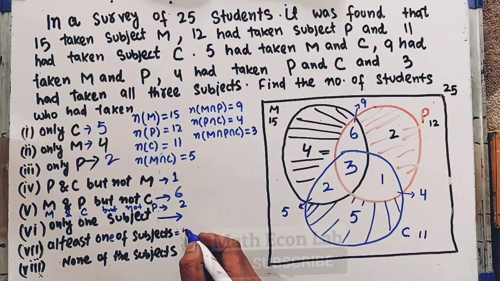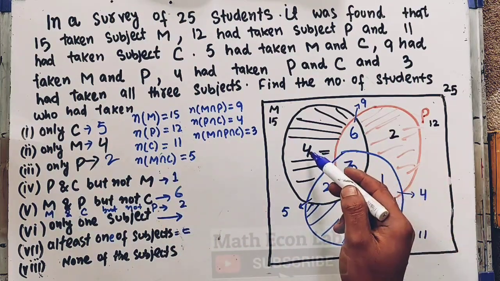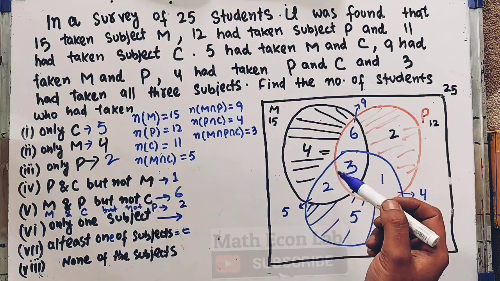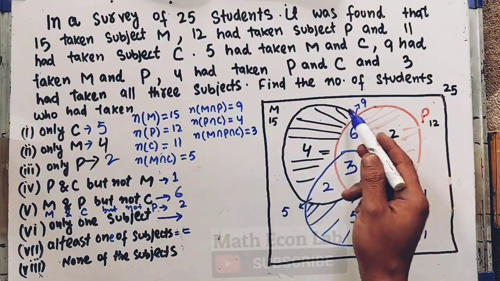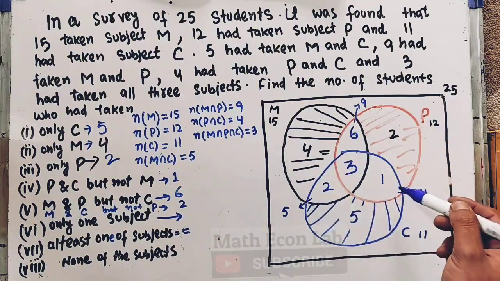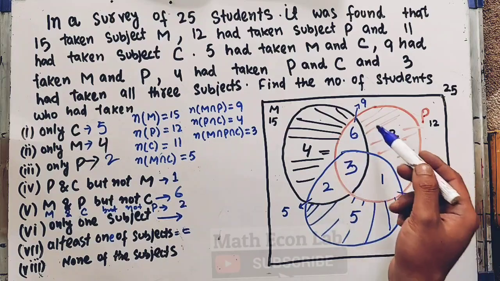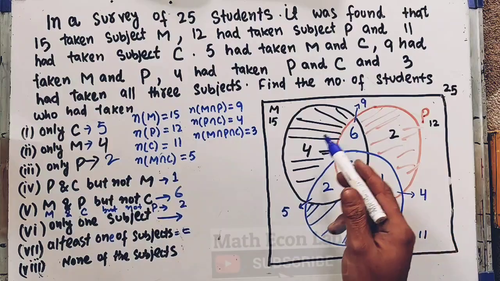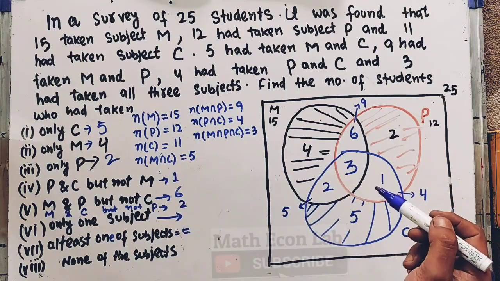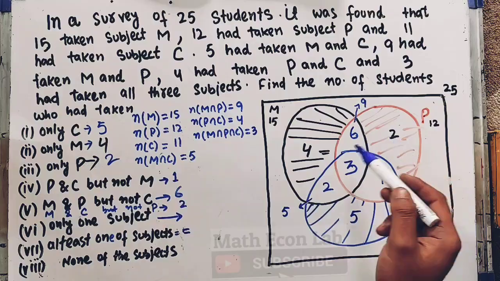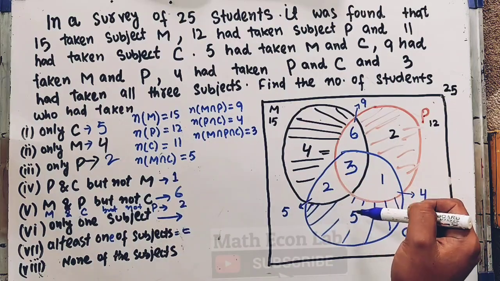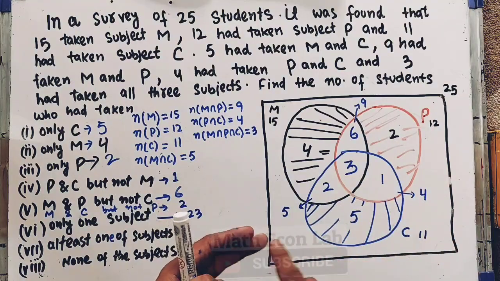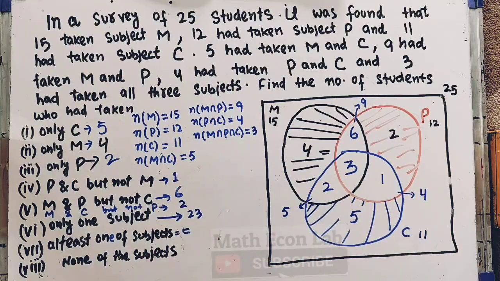So that will be equal to these individual areas added together, 23 students who have taken something.